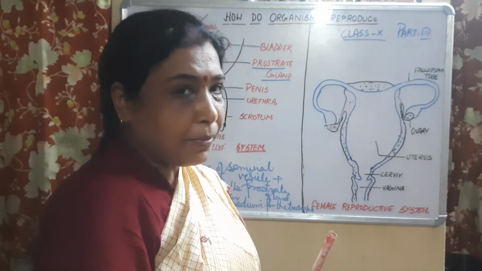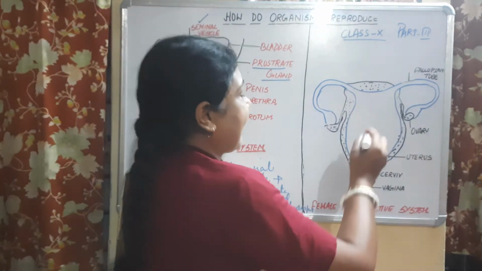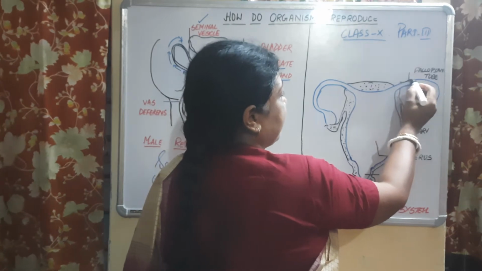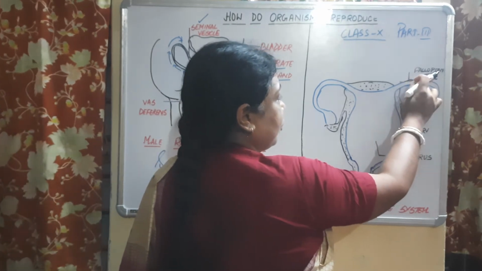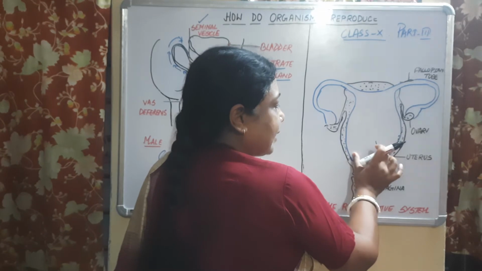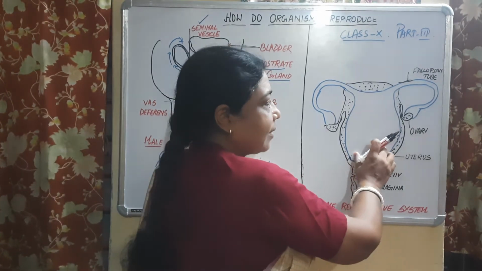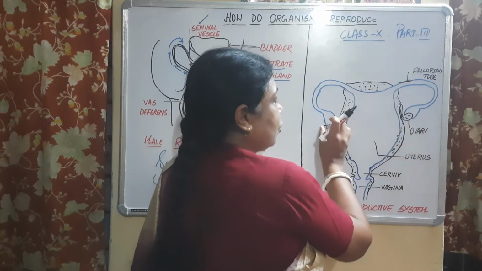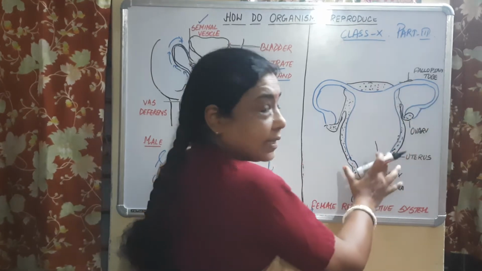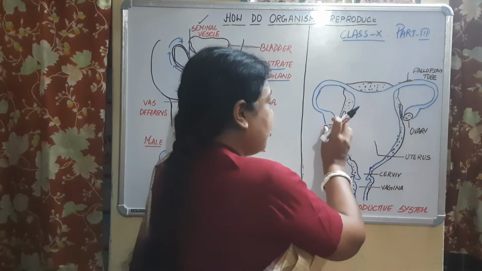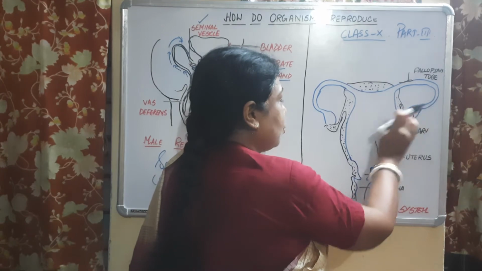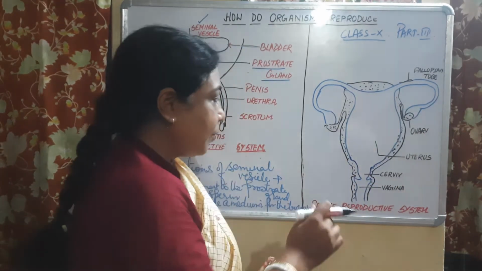The female reproductive structure has the fallopian tube. Can you see the fallopian tube shown over here? This is the muscular structure, the uterus, the most important organ, and 2 ovaries, of course in the abdominal cavity, where the eggs are produced.